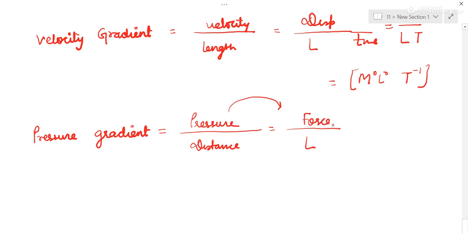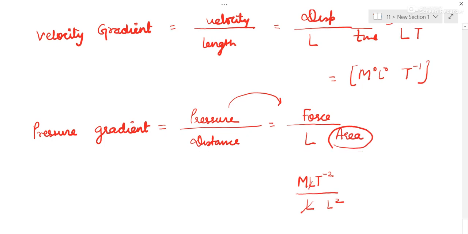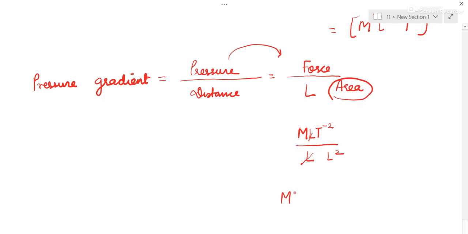Otherwise, you have to go for force upon area. What is force? MLT to the power minus 2. This is L. Area is length into breadth, that is L square. One L cancelled, so L square will go down. So it is L to the power minus 2. This is T to the power minus 2. This is the pressure gradient.